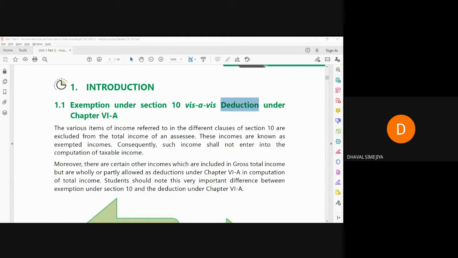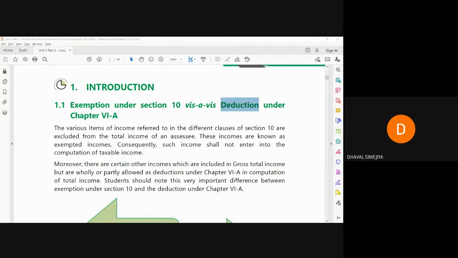Now, first of all, what is the meaning of exemption? Exemption means any income which is not included in your total income. For example, agricultural income. Agricultural income will not be included in your total income.